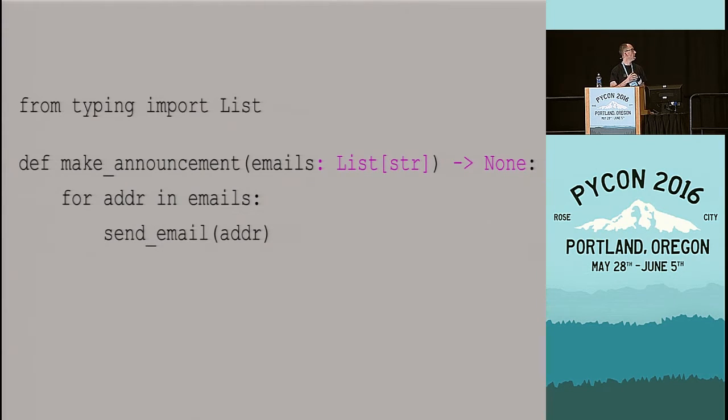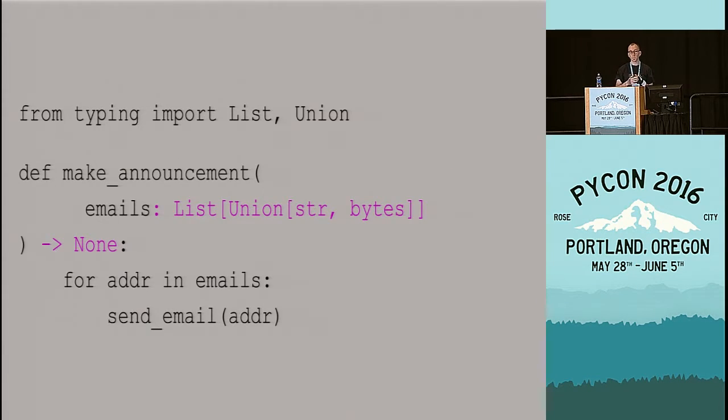This is Python 3. Strings are Unicode. Email addresses can be Unicode. They can also be byte strings or ASCII strings. So let's allow for that possibility as well. So we introduce a union type. So this now says that the make announcement function takes a list of either byte strings or Unicode strings, and it still returns none.